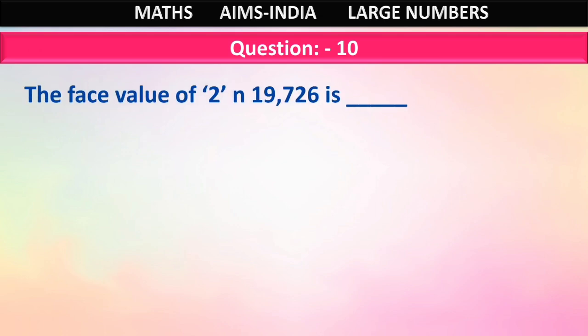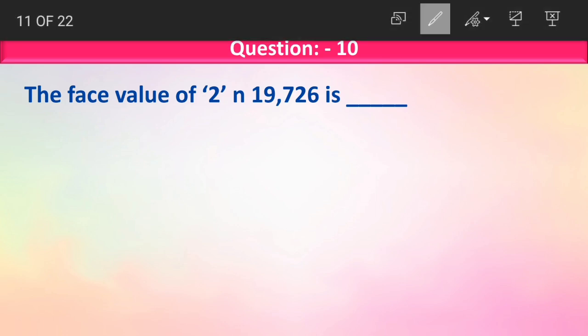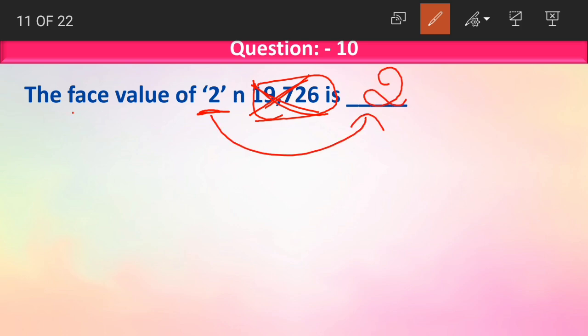Next is question number 10. The face value of 2 in 19,726 is dash. What did I say about face value? Face value of a digit is always equal to the digit itself. Face value of a digit is always equal to the digit itself. When they are asking you to write the face value of 2 in a given number, there is no need to look at this number only. Directly we can write 2 as the answer, as they are asking us the face value.